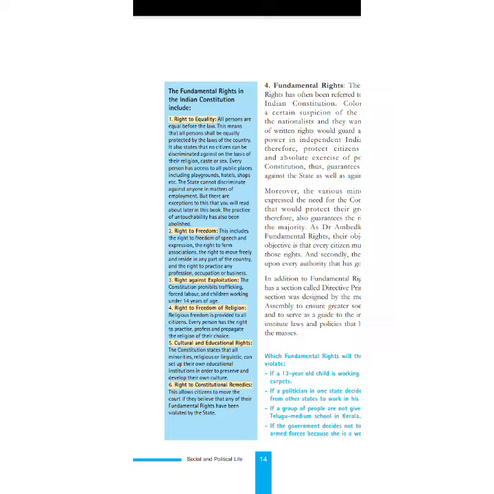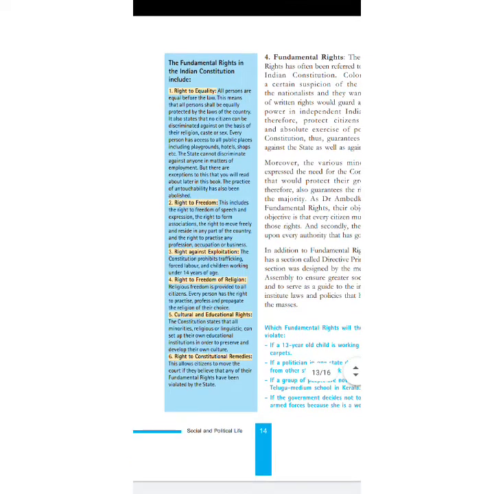Now under fundamental rights, broadly, we have right to equality, right to freedom, right to constitutional remedies, then cultural and educational rights, and so on. So we have six fundamental rights.